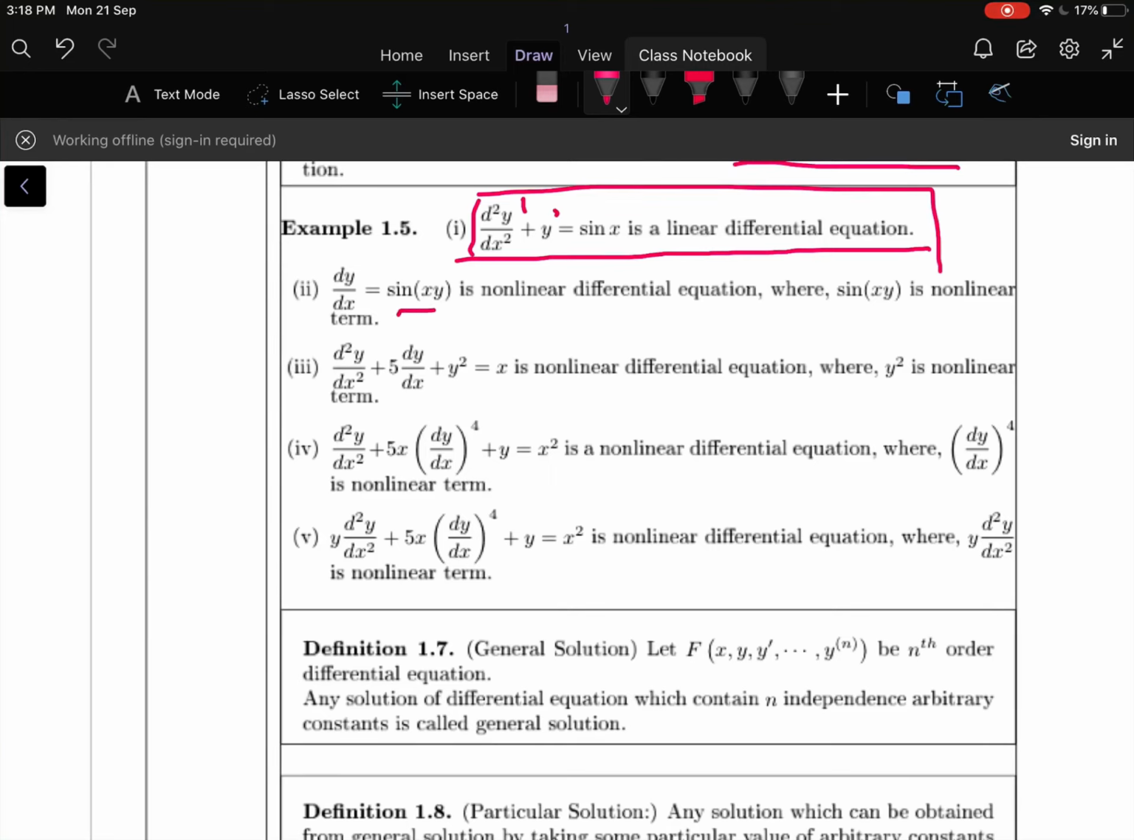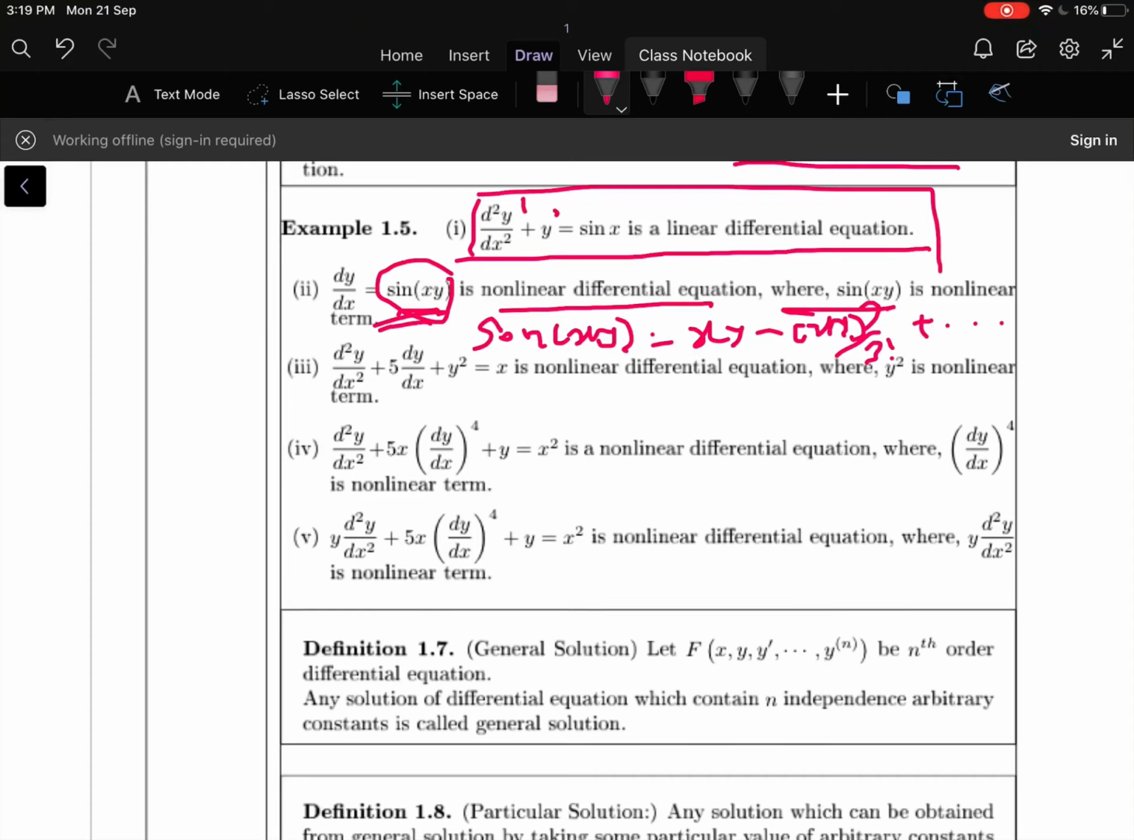Let us move to the second example. dy/dx = sin(xy) is a nonlinear differential equation, where sin(xy) is a nonlinear term. sin(xy) can be written using a power series, that is xy − (xy)³/3! and so on. So we cannot define the degree. Therefore the degree of the dependent variable is not the same. The first condition of linearity fails. Therefore this equation is a nonlinear differential equation. Hence sin(xy) is the nonlinear term.